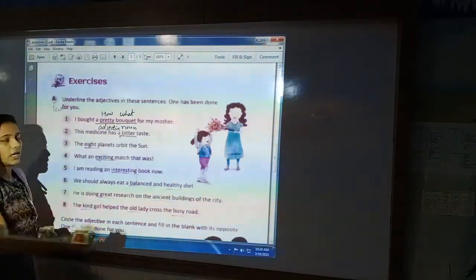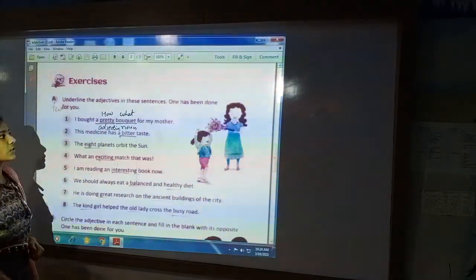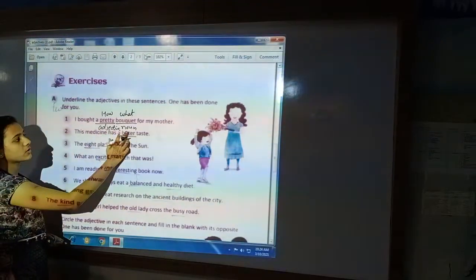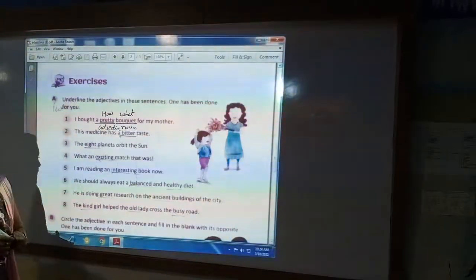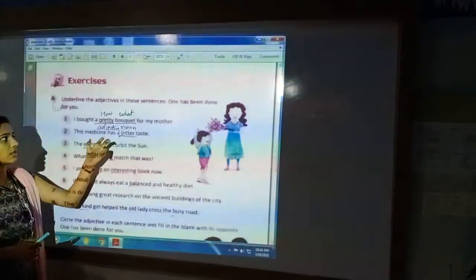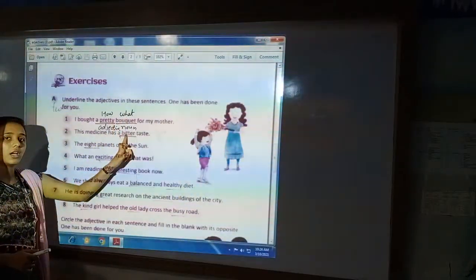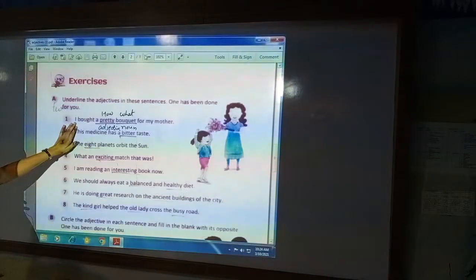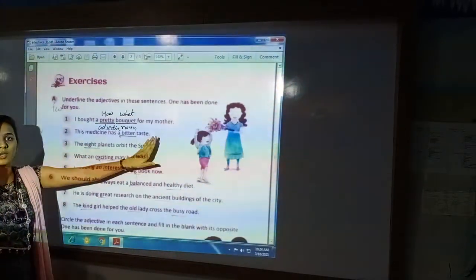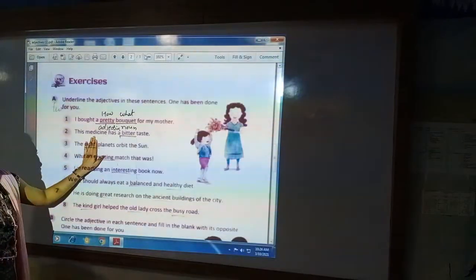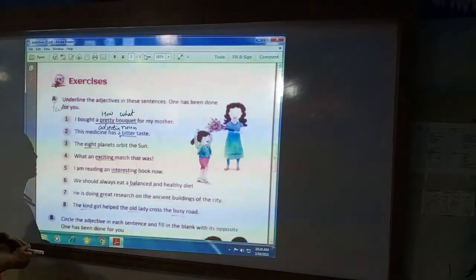Pretty. Here you can see that the adjective is used just before the noun. When you ask how, the answer will be your adjective. When you ask what, the answer will be your noun. What did I buy? A bouquet. How was the bouquet? Pretty. Pretty is the adjective.